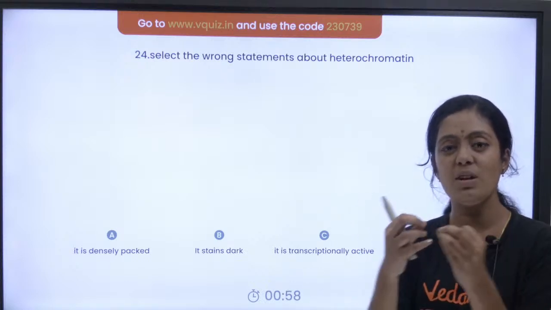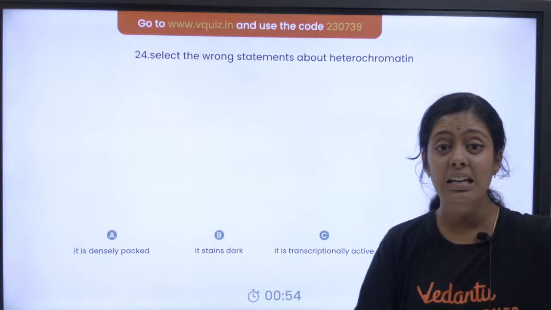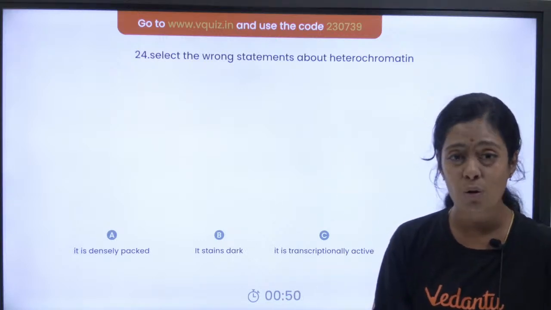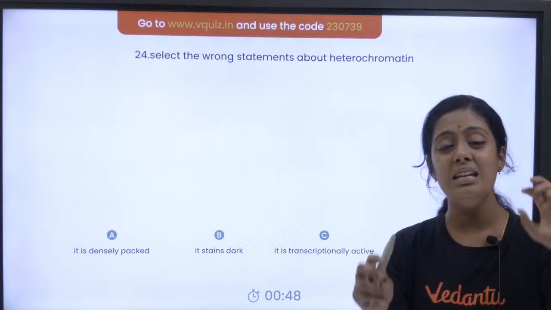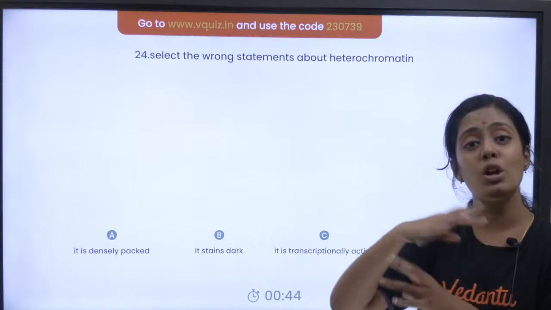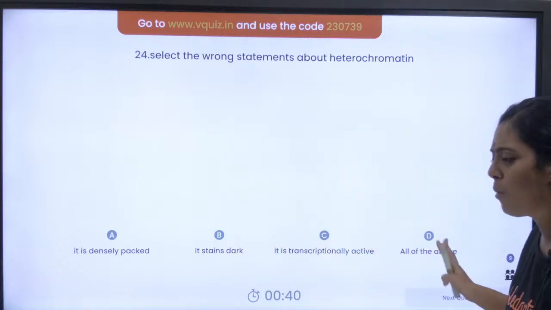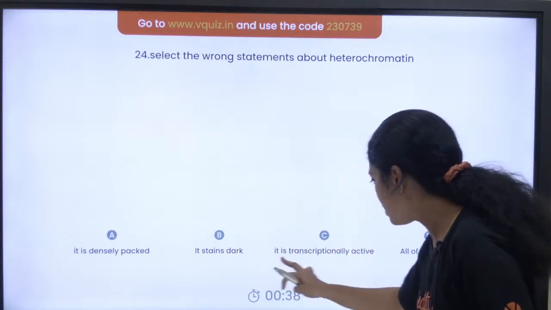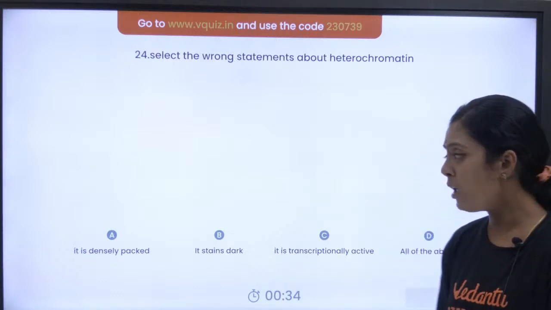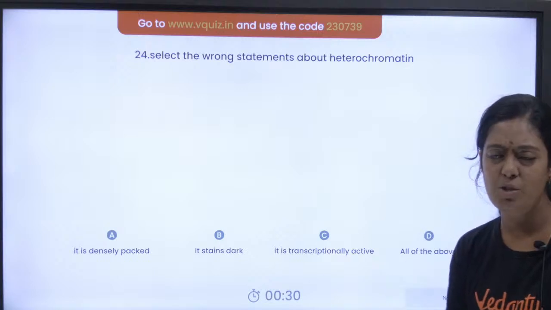Okay, your DNA and histone combined is your chromatin. Many people don't know the difference between DNA and chromatin. DNA is alone. Chromatin is nothing but DNA plus your histone protein which forms nucleosome, and this nucleosome further winds and winds and forms your chromatin. This is very easy. It is transcriptionally active is the wrong option. If it was euchromatin, the options would change.